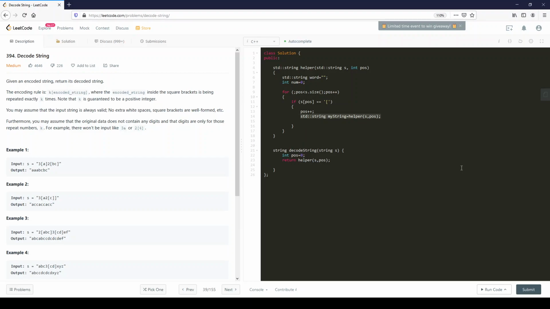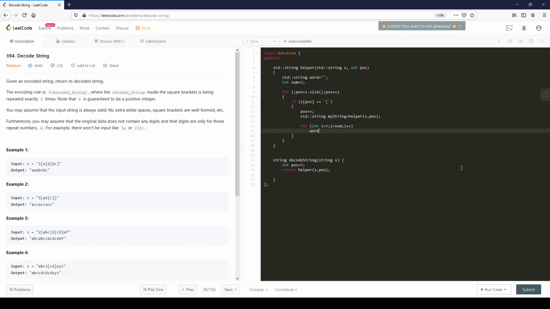once we have the word that we need, we know that we're going to have to repeat it for the number of numbers. And you'll see that once we reach this, we would have gotten the number first. So in fact, this will never be the first thing that we hit in the string. We'll always get a number first, so we're going to tackle that in about 2 seconds. So for int i equals 0, i smaller than num, i plus plus, and what do we do with that?